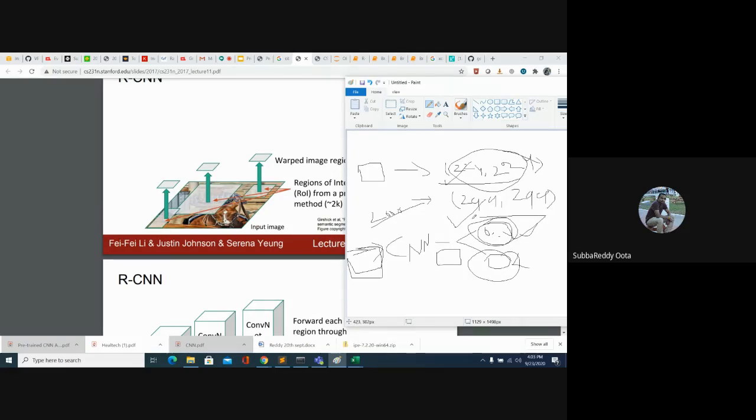In this, they also apply an approach called IOU, which is the intersection over union approach. Suppose two region proposals overlap, then the information present in these two regions is almost similar. So rather than considering two region proposals, we can consider them as one region proposal. It is the intersection of two region proposals divided by the union of the two region proposals.